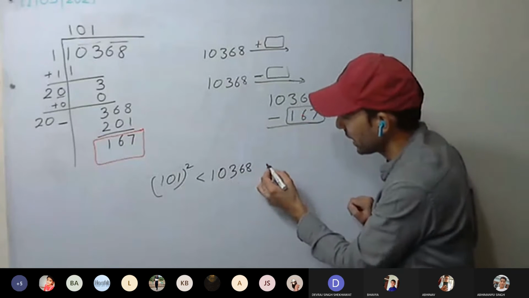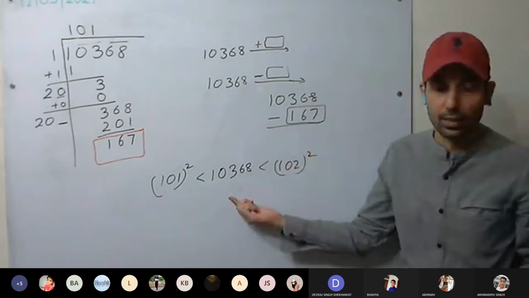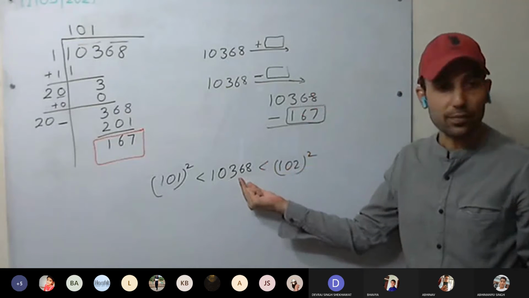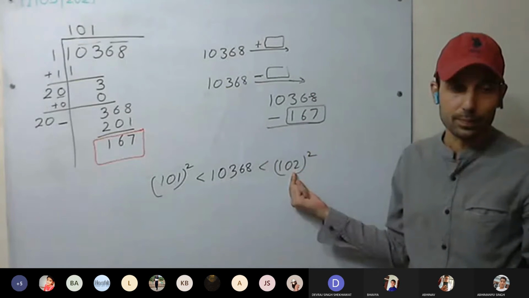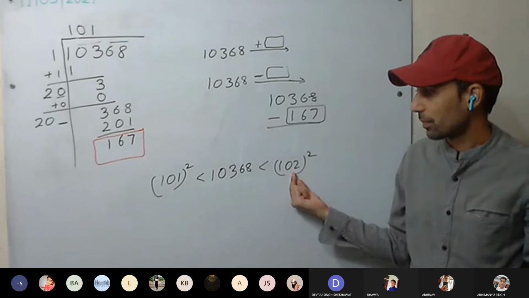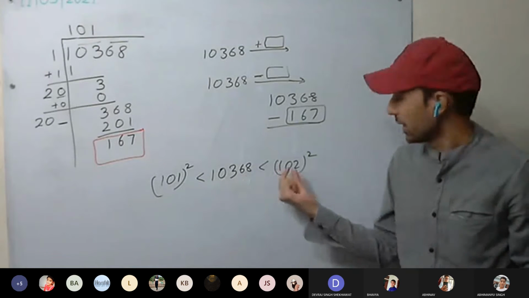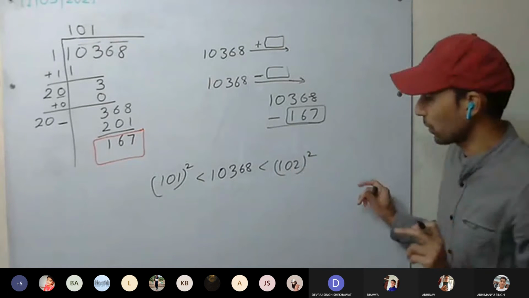If we add something, then it will become 102 square. Yes or no? We have to add something so that it becomes a perfect square. And its root should be what? 102. If you are adding something to it, it will become a perfect square. This you understood? Or I can give you one more example.